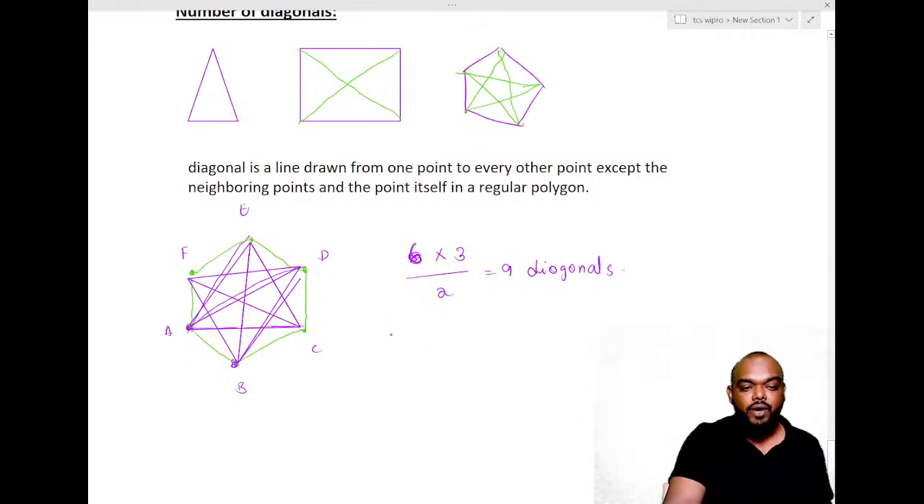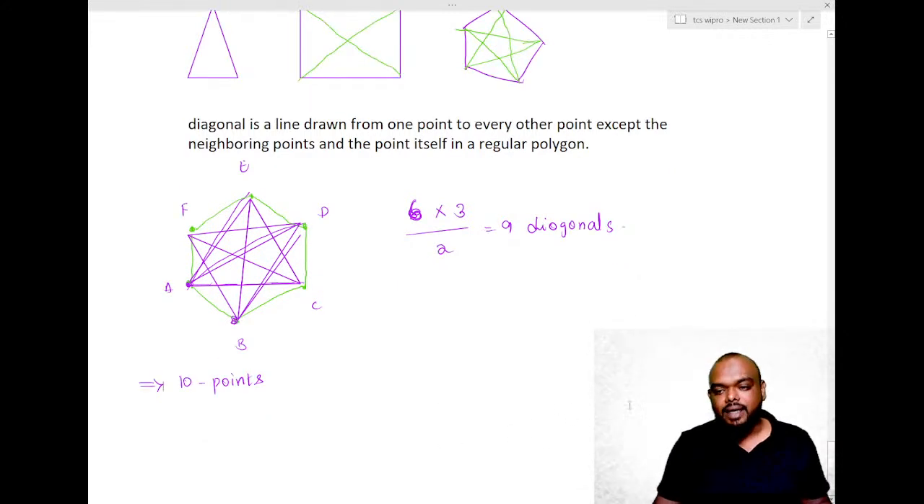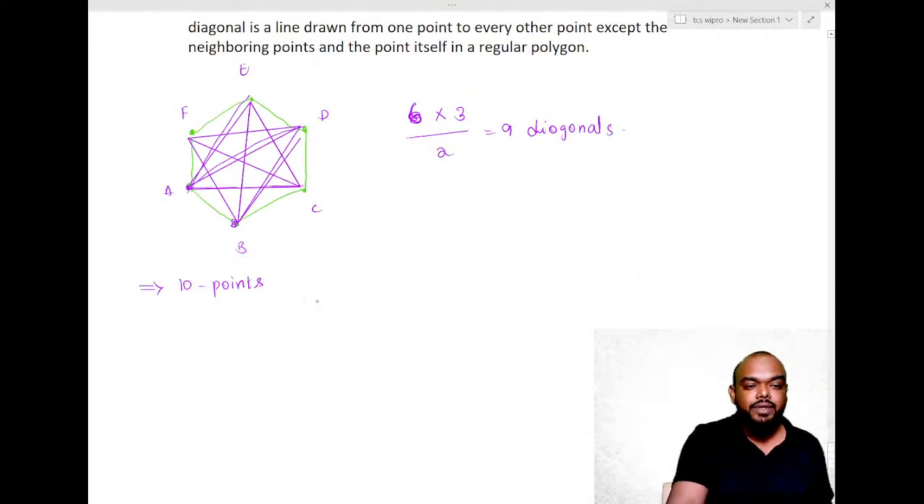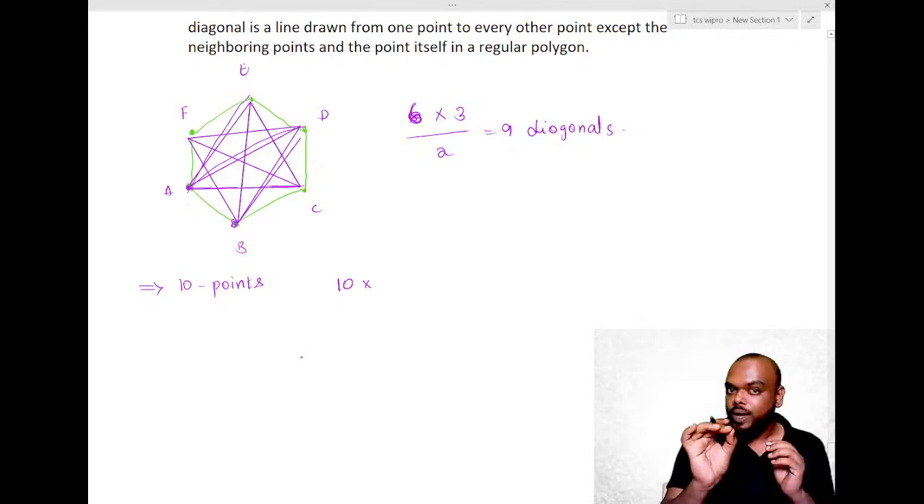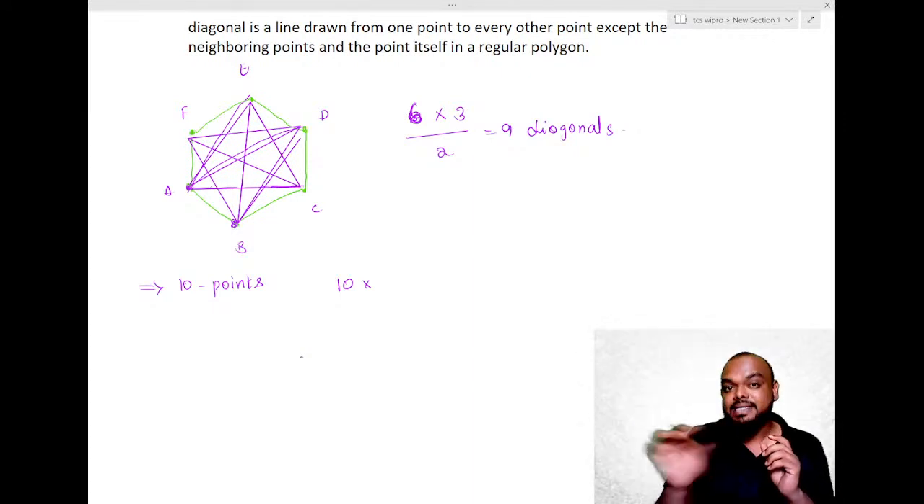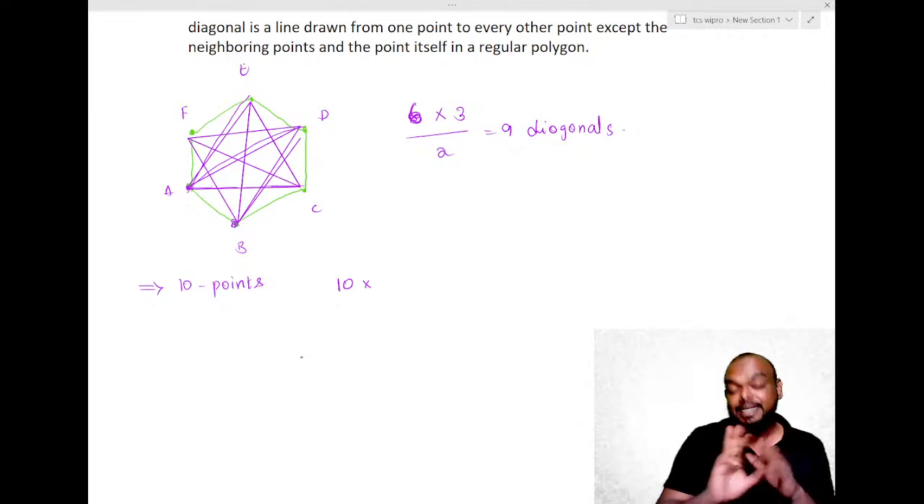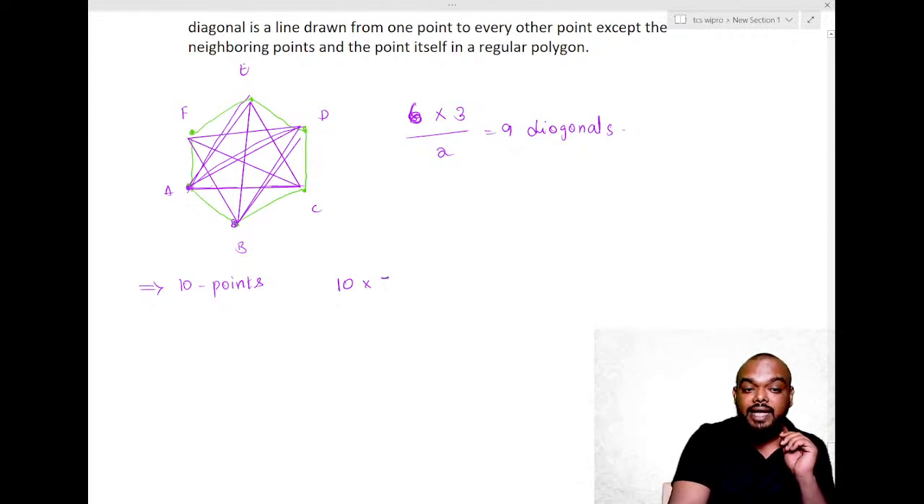Let us say there are 10 points. A polygon with 10 sides or 10 vertices. Now tell me, from each point how many diagonals can I draw? From one point I cannot draw to its neighbors and itself. So we remove 3. 10 minus 3, 7. From each point I can draw 7 diagonals. So 10 into 7 divided by 2, since every diagonal is counted twice. That should give us 35 diagonals.